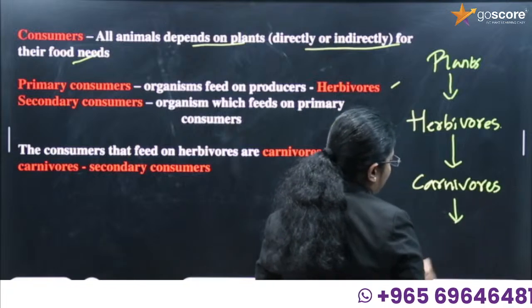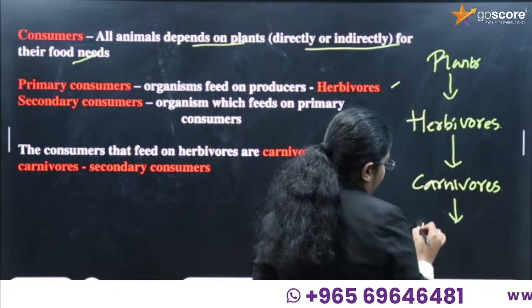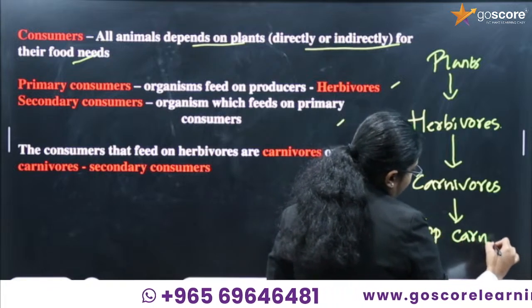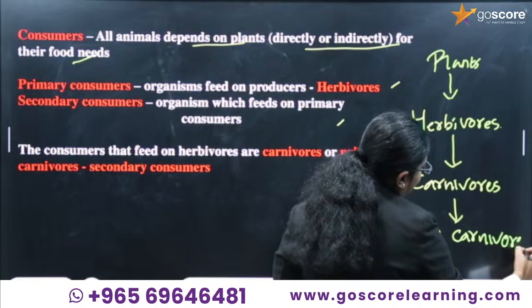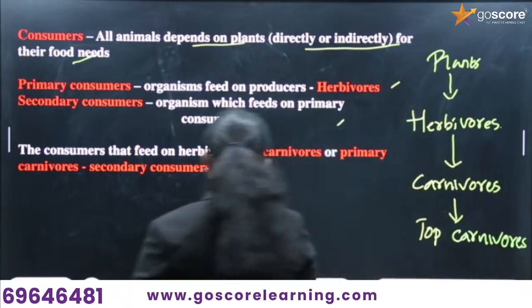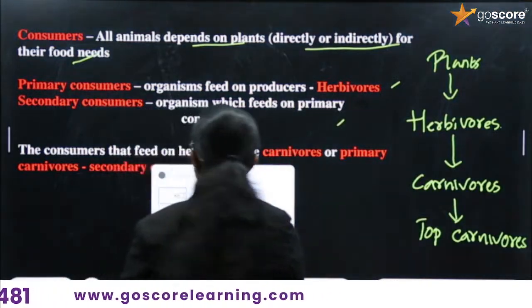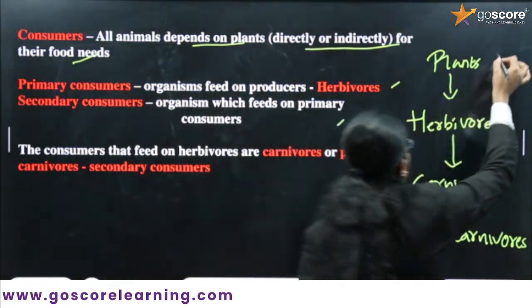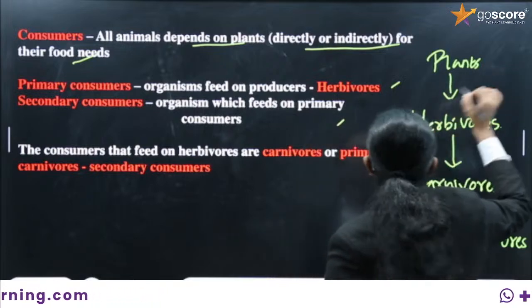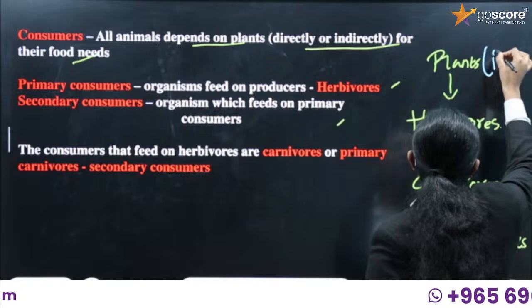After carnivores it will be taken by the top carnivores. So plants are considered to be the primary producers.